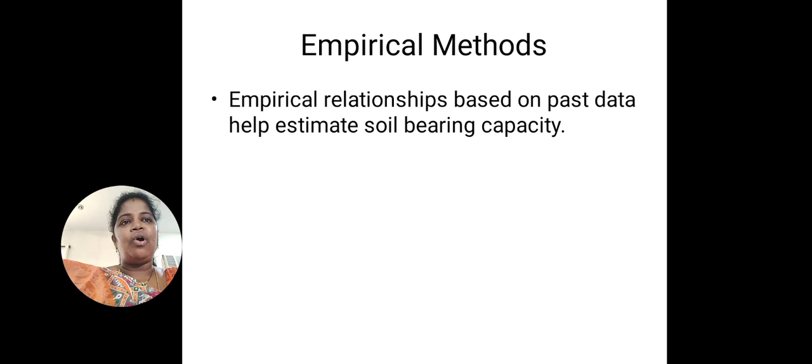By using all these methods we can calculate the bearing capacity of the soil, and also estimate the safe bearing capacity of the soil, and finally, based on that bearing capacity, we can design the structure as well as start constructing the structure without any doubts. So bearing capacity plays a very important role in design and construction of buildings.